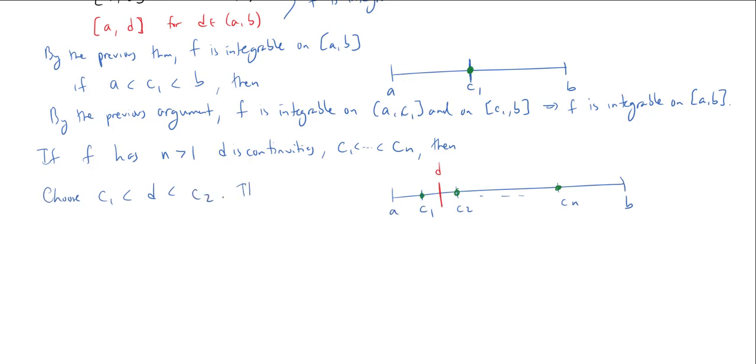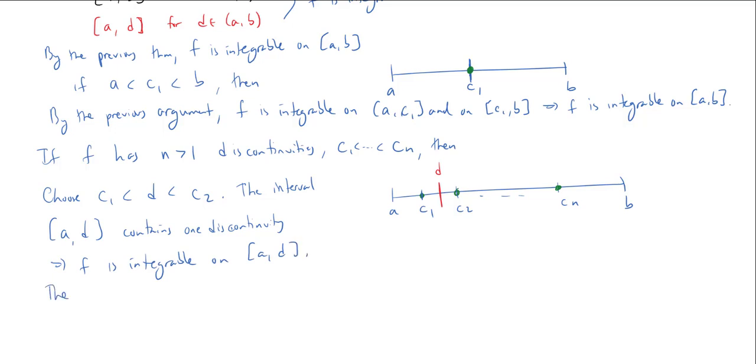All right, well now the interval A to D contains 1 discontinuity. Oh, I feel bad, I wrote it as ONE before. 1 discontinuity. And we already handled the 1 case. Okay, so it contains 1 discontinuity, which implies f is integrable on AD.